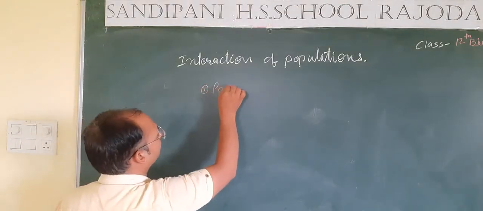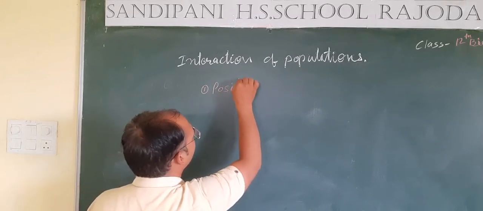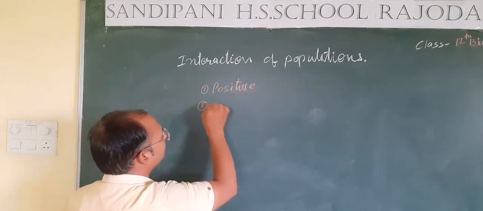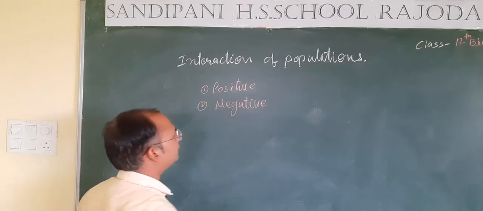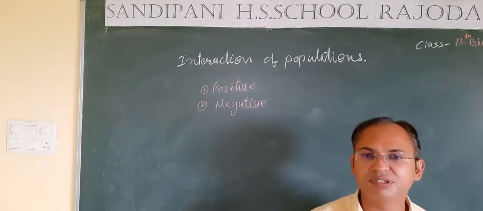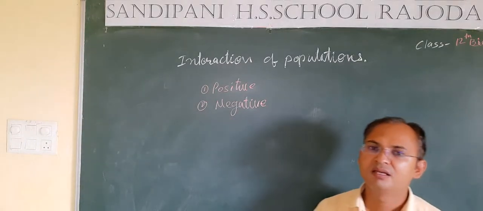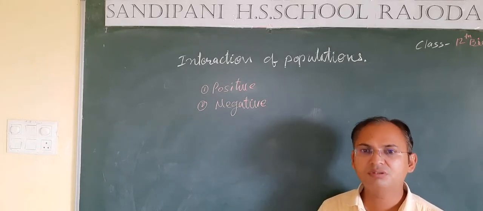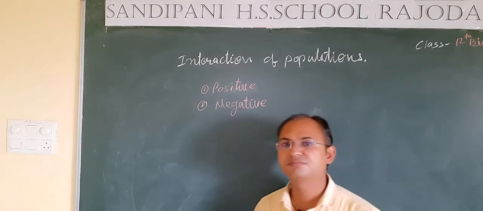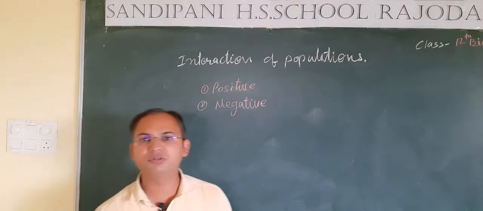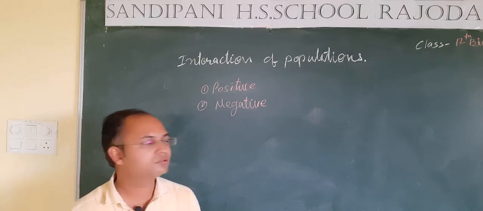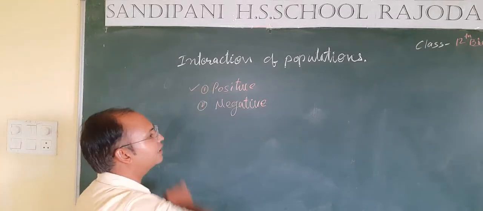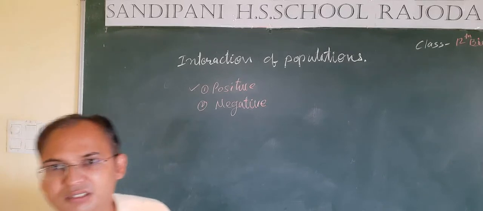One is positive interaction and the second is negative interaction. Positive interaction, students, means the interaction in which any one of the populations or both populations get benefited. But in negative interaction, either one or both populations get harmed. So students, let's first discuss positive interaction in detail and then we will see negative interaction.